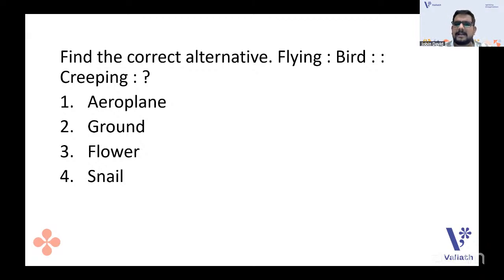But here it is regarding analogies, word analogy is asked. So you can relate with logical reasoning here. What can creep? Aeroplane, ground, flower, snail. Very easy answer, a small child can answer. Flying is to bird and creeping is to what?